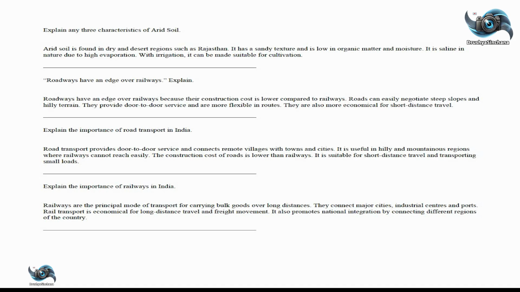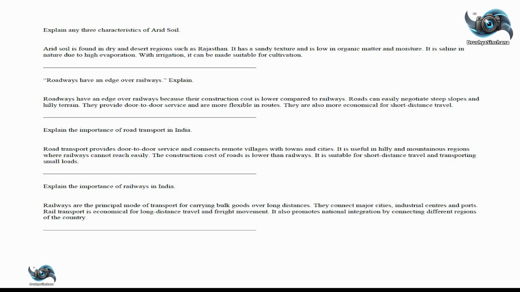Explain the importance of road transport in India. Road transport provides door-to-door service and connects remote villages with towns and cities. It is useful in hilly and mountainous regions where railways cannot reach easily. The construction cost of roads is lower than railways. It is suitable for short-distance travel and transporting small loads.